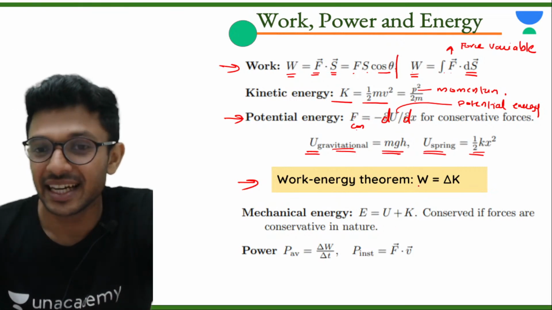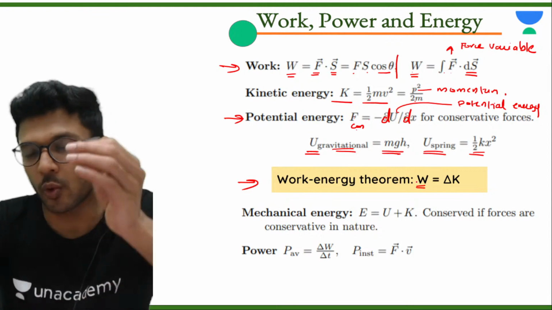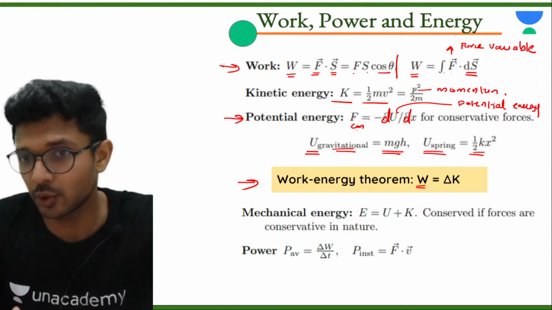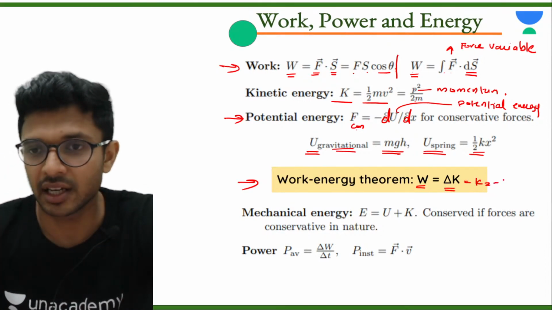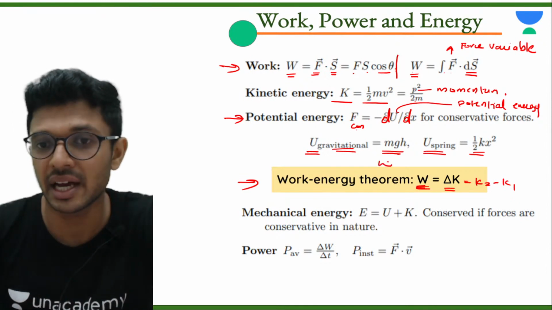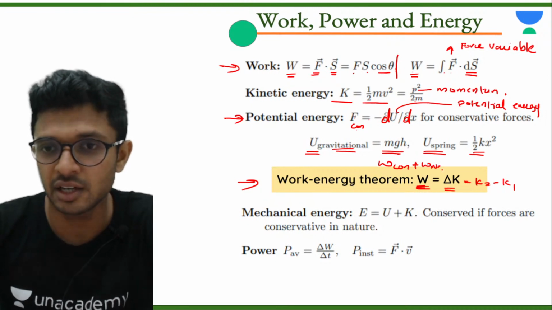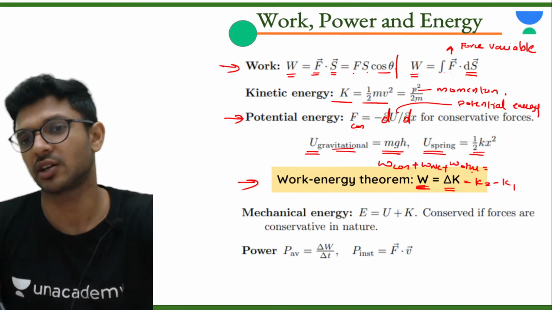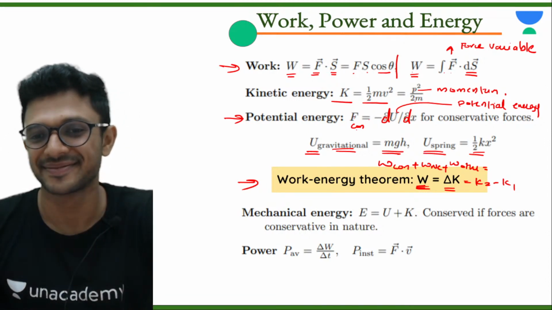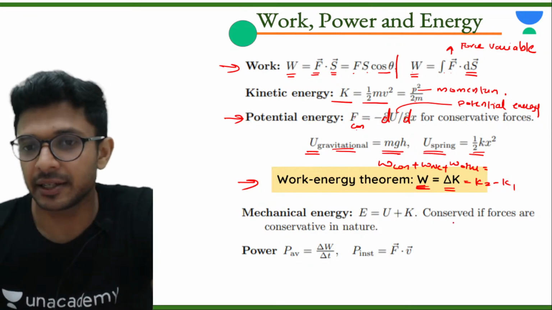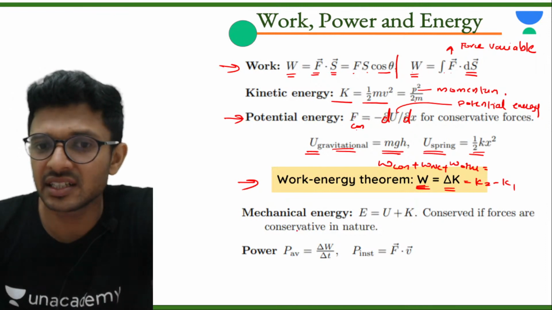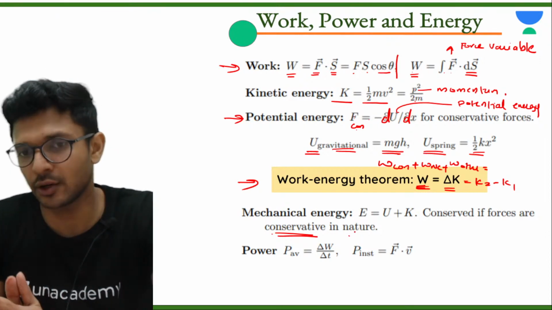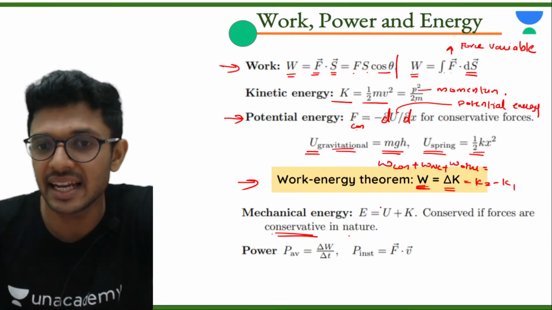What does it say? The summation of work done by all the forces acting on that body is equal to the change in kinetic energy, K2 minus K1. This includes work done by conservative forces, work done by non-conservative forces, and work done by all the other forces. Then, if only conservative forces are acting on the body, mechanical energy will be conserved at every point.